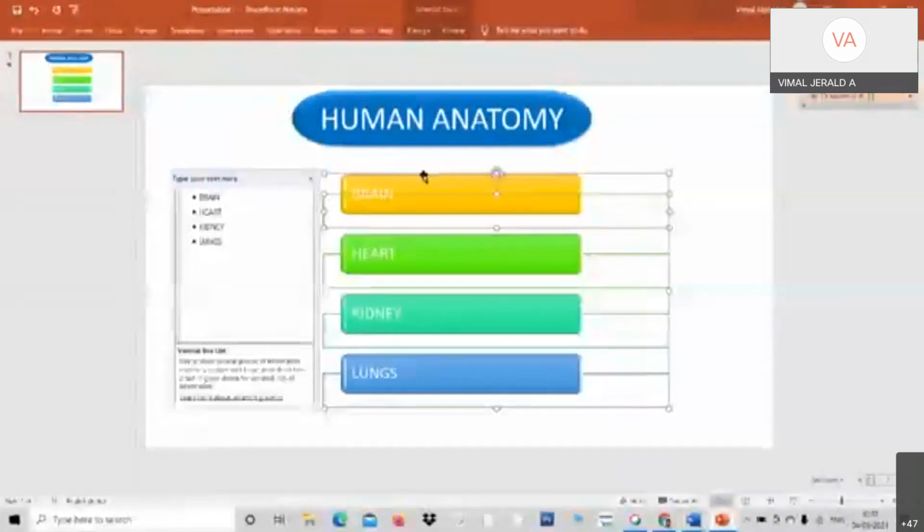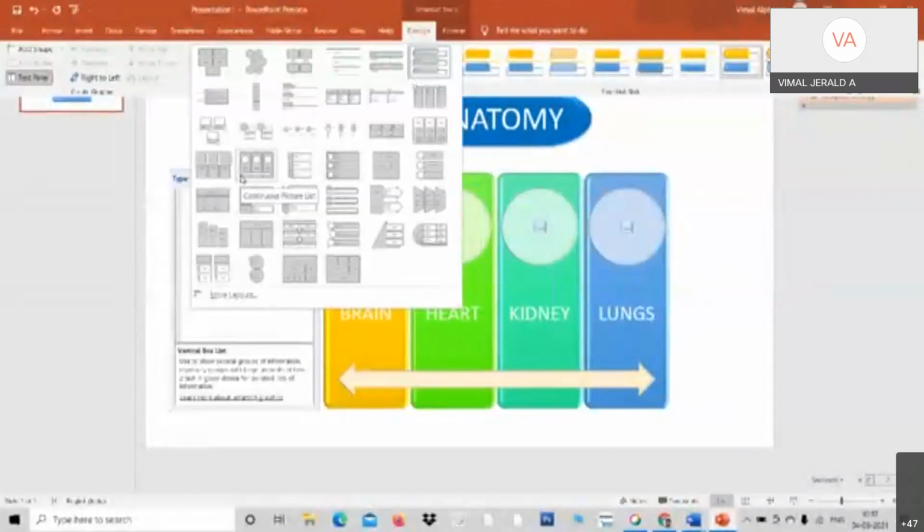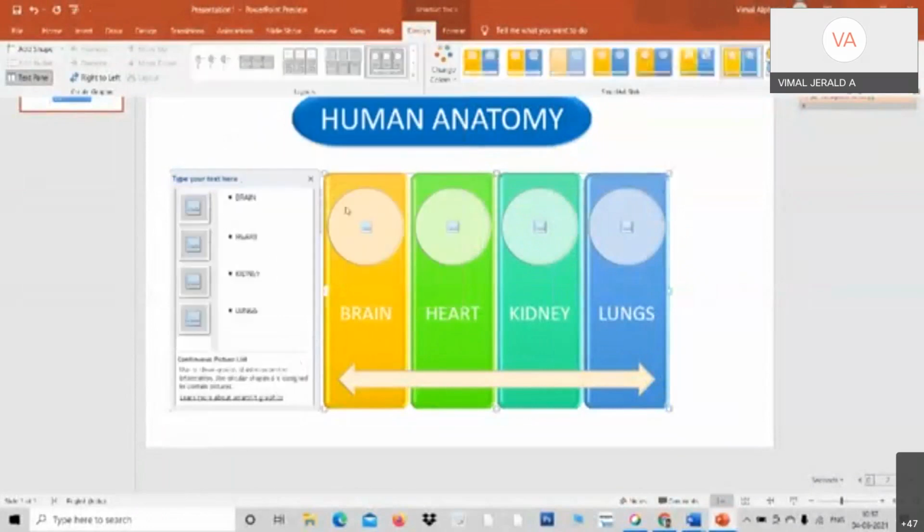See, if you want to change, for example, I would like to change the model. Just go here. See, you can change the shape. See, for example, there are other types also. Look at here. You can add pictures: brain here, a picture of heart here, a picture of kidney here, a picture of lungs here, and it will look neat and beautiful. Am I clear? You can also change the model.